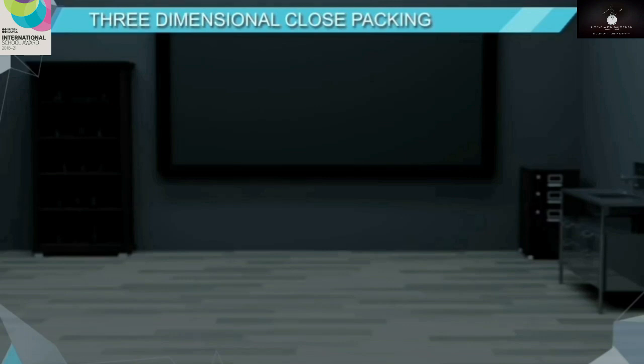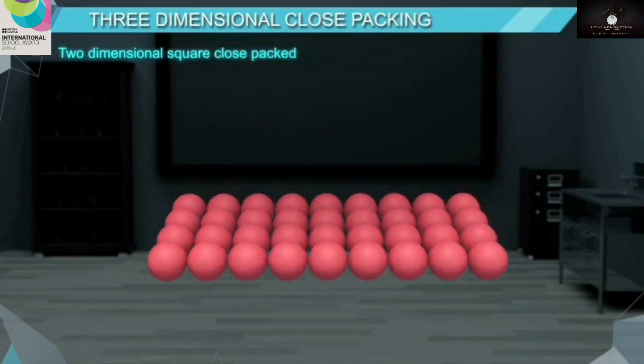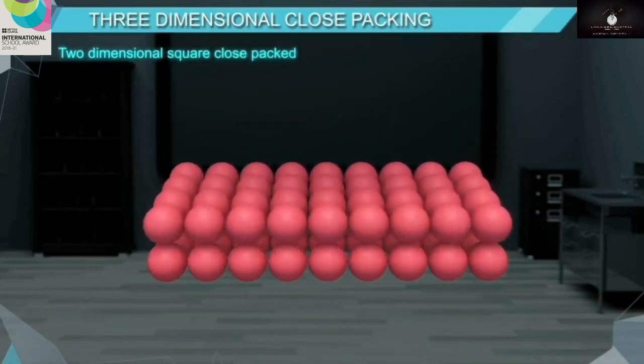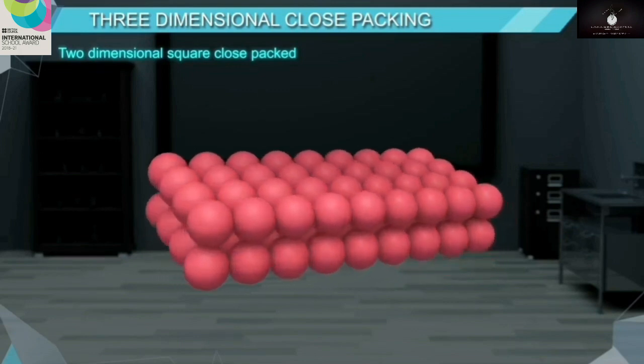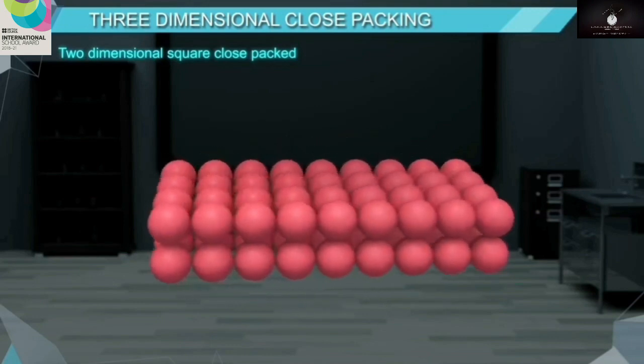3-dimensional close packing from 2-dimensional square close packed layers. This type of packing is obtained by placing a 2-dimensional close packed layer above the first one such that the spheres of the second layer are exactly above the spheres of the first layer. In this arrangement, the spheres of both the layers are perfectly aligned horizontally and vertically.